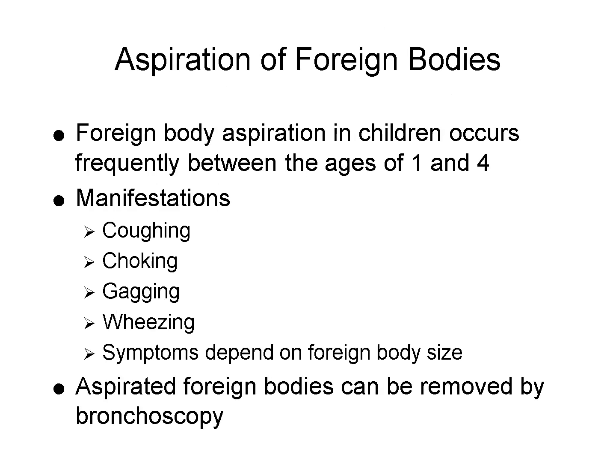Aspiration of foreign objects is most common in children between 1 and 4 years of age. Symptoms can include sudden coughing, choking, wheezing, or gagging. The severity of symptoms depends on the size and location of the object. Removal by bronchoscopy is typically required to prevent long-term complications.